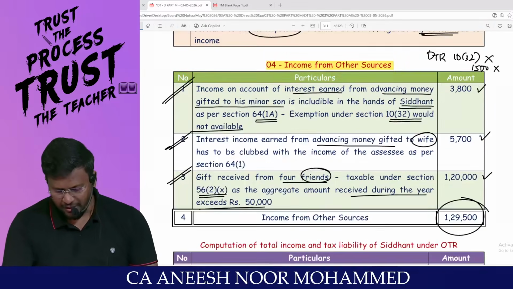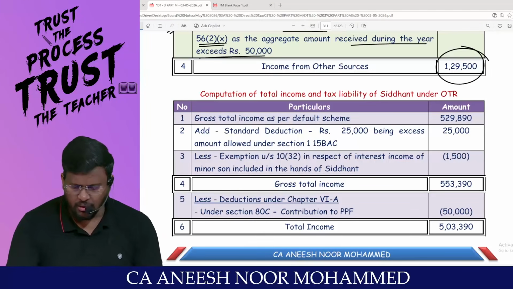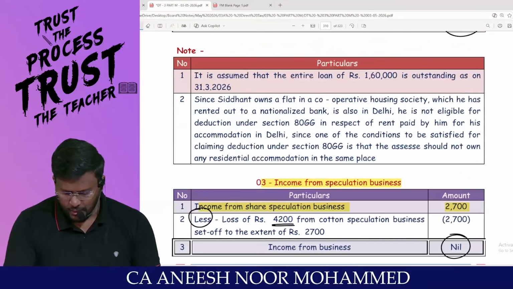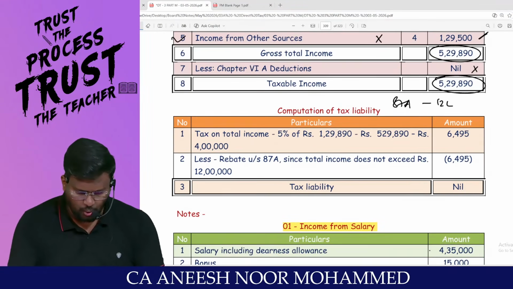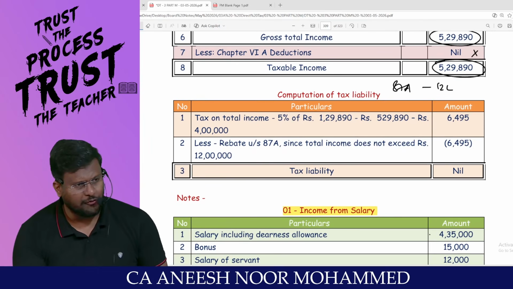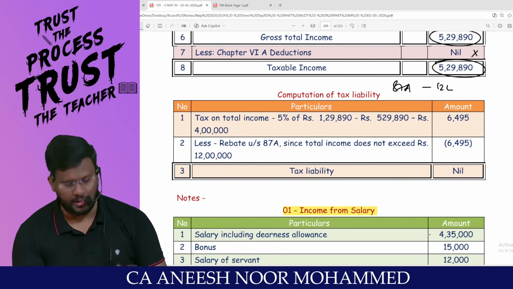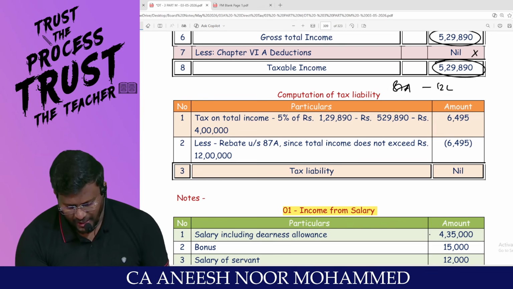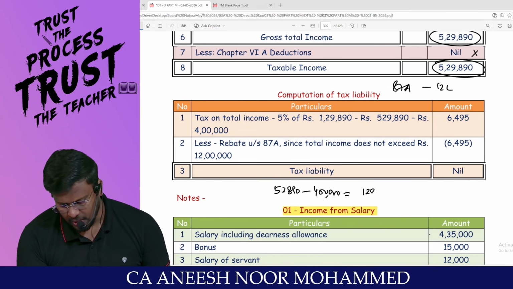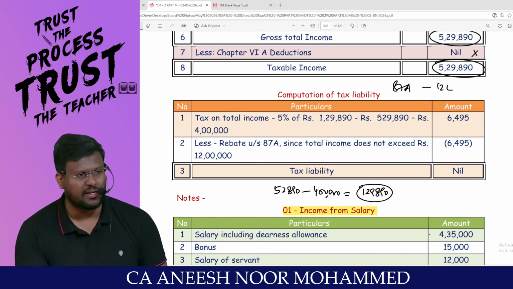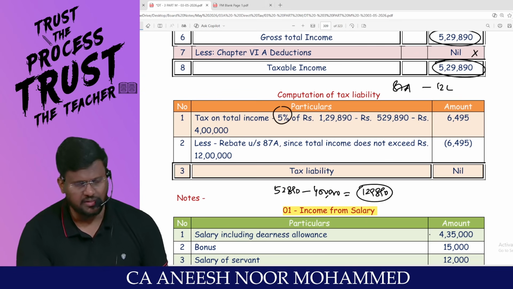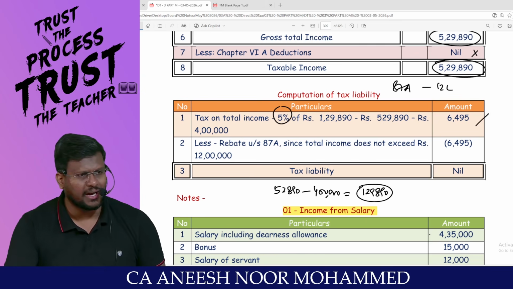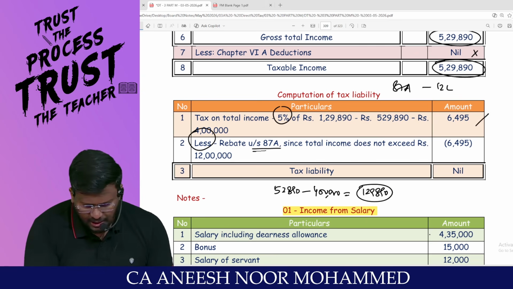5,29,890. Sir, firstly we have to calculate the tax payable. For the 5,29,890, they want the tax liability also. Look here. Sir, as per the default tax regime, the basic exemption limit is 4 lakh. Up to 4 lakh, no tax. Whereas 5,29,890 minus 4 lakh means 1,29,890 is the extra income earned. What is the rate applicable? 5%. 1,29,890 into 5% comes to 6,495. Less rebate under 87A.